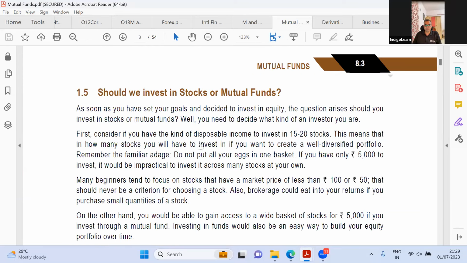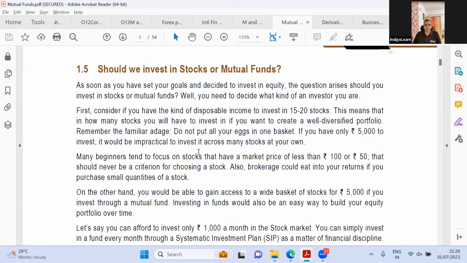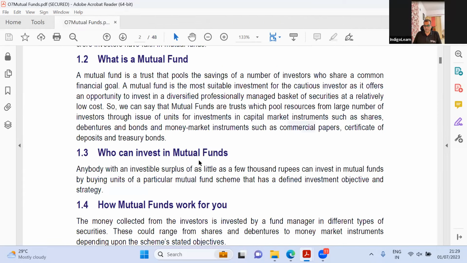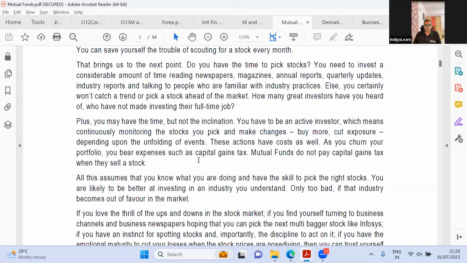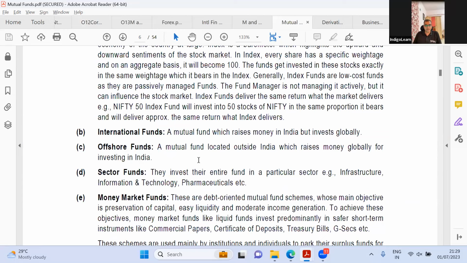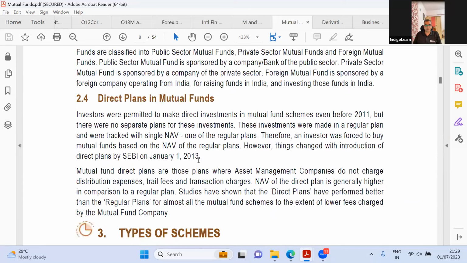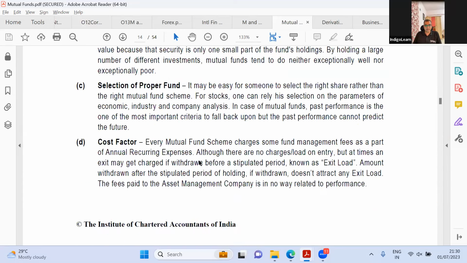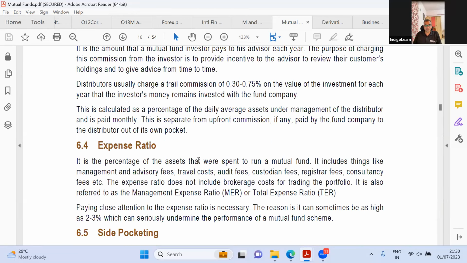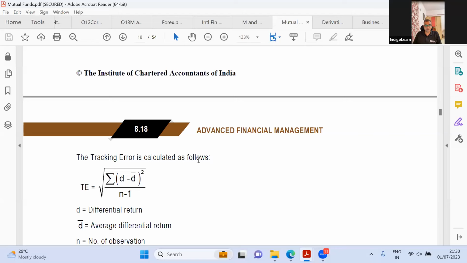Should we invest in stocks or mutual funds? Is that there? Yeah, that is there. It is pretty much the same stuff. So let us see if they've added anything new. What is it that they've added? Thematic, arbitrage, all of this is same. Fixed maturity plans, drawbacks, terms, entry and exit load. This is all new syllabus, guys. Okay, expense ratio, tracking error, all this we discussed.